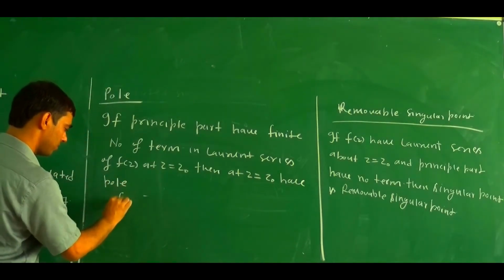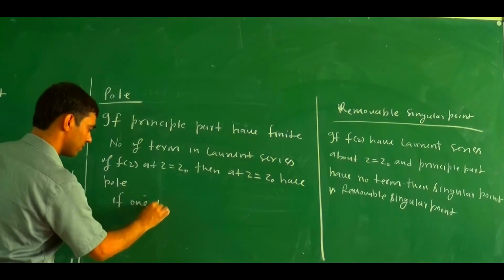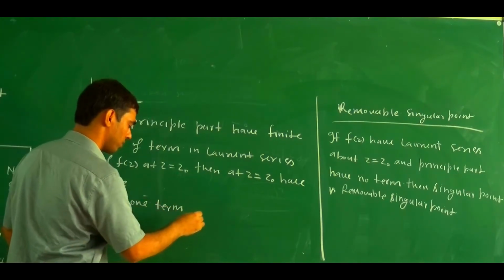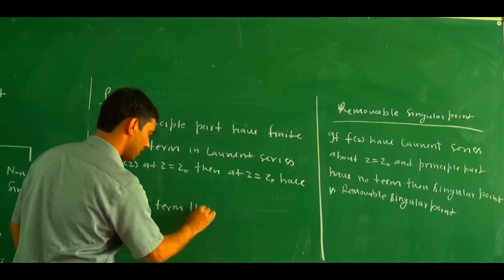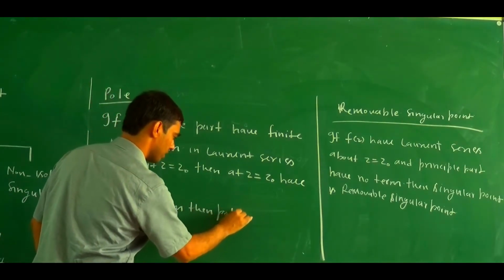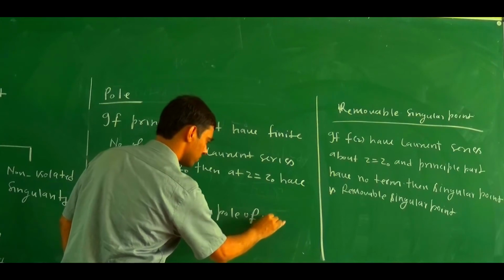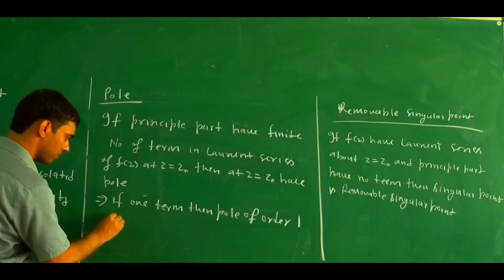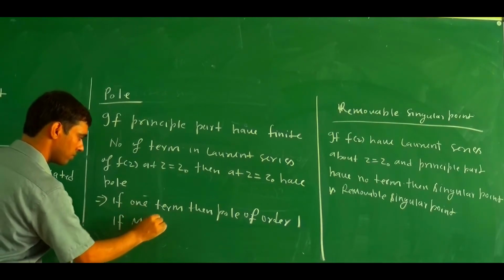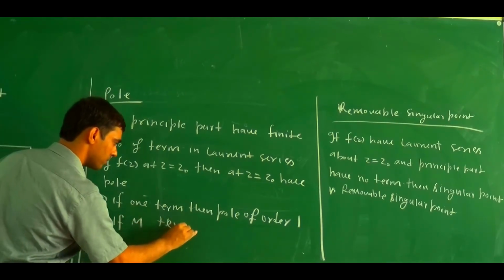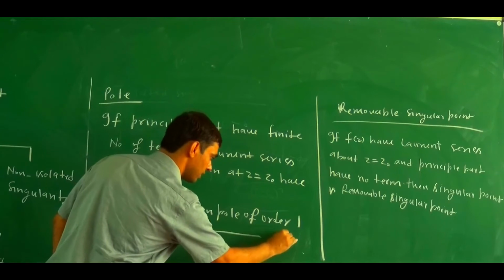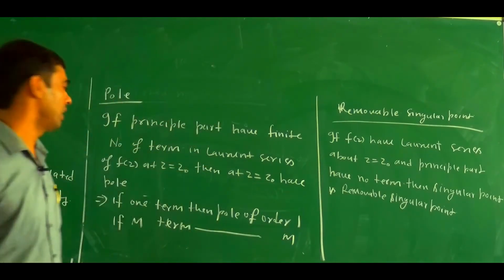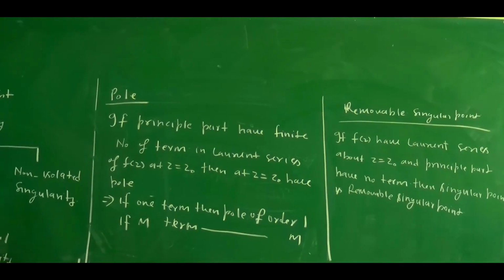If one term, then pole of order 1. If there are m terms, then pole of order m. This one is a pole. And the last one is the essential singularity.